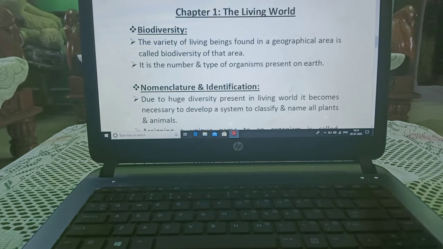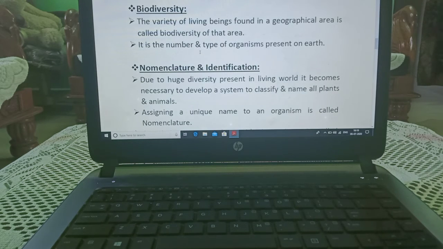Living world, the world of organisms where living beings are staying on this land. We are starting with biodiversity. The variety of living beings found in a geographical area is called the biodiversity of that particular area, and it is the number and type of organisms present on the earth.